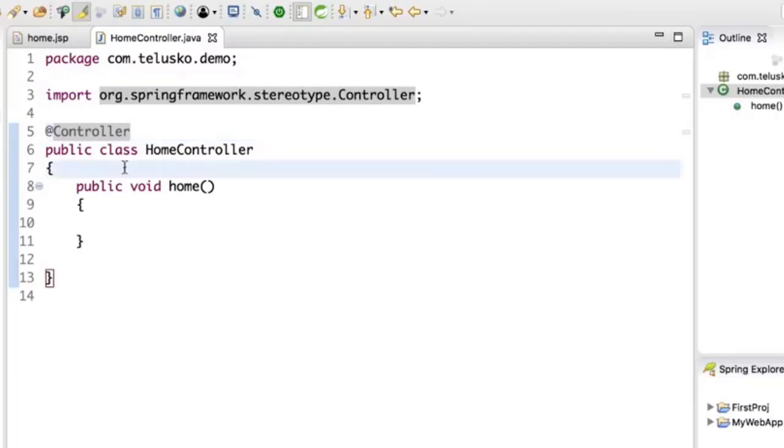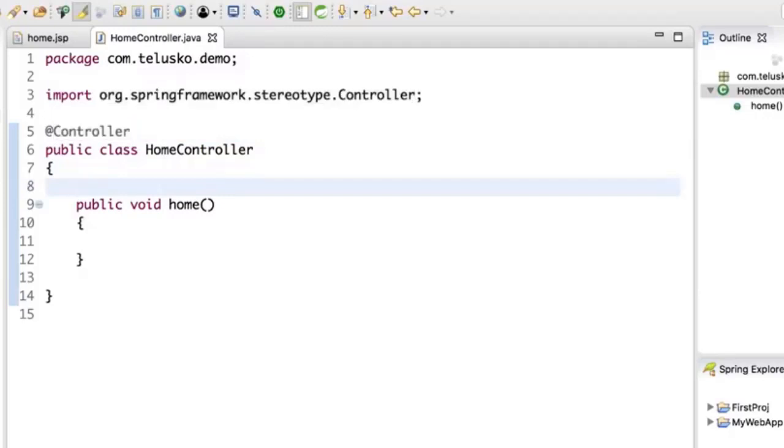Let's make it Controller. Now, whenever I get a request, your Spring Boot application will make sure that this controller will handle all the requests. And who is doing that? Thanks to auto configuration. If you remember, in Spring Boot, we have this feature. Behind the scene, it is doing configuration for you. So we have a DispatcherServlet behind the scene, and that DispatcherServlet is responsible to send requests here.